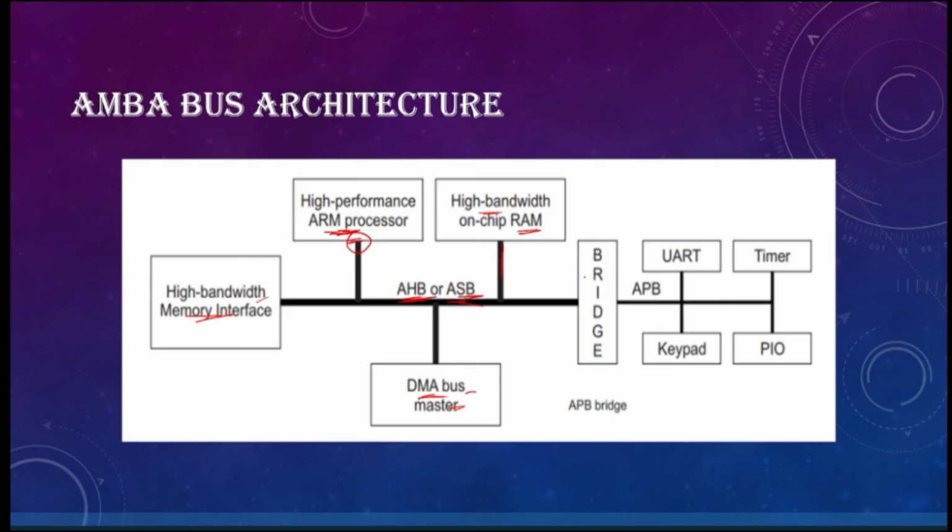Just like the high performance devices are connected to AHB, the low bandwidth, low power devices like UART, timer, keypad, programmable input output devices, and things you see regularly like a mouse or pen drive, all come under low bandwidth devices. All these low bandwidth devices are connected by using the APB protocol.